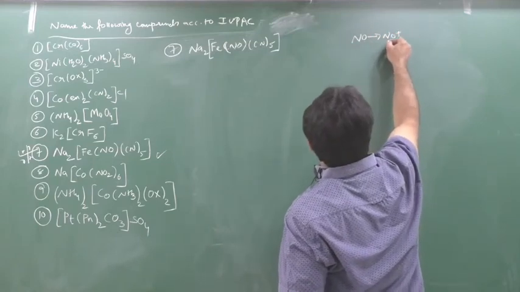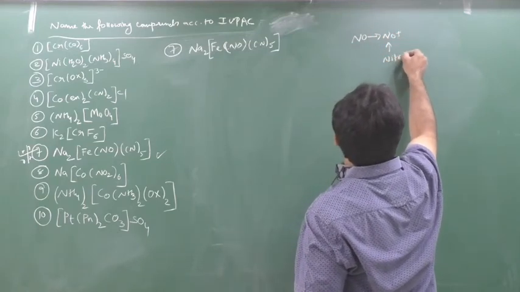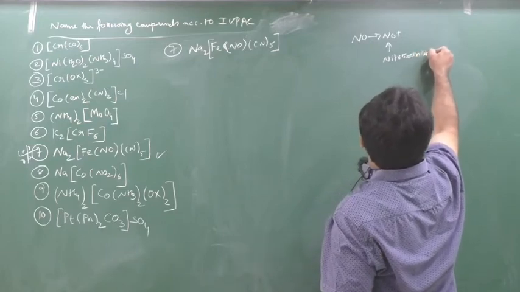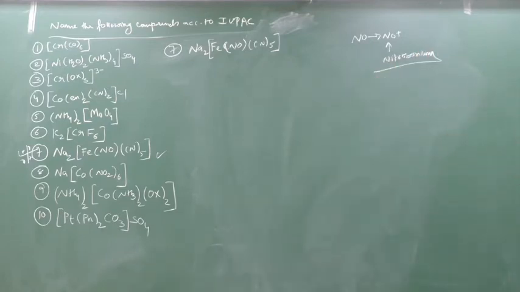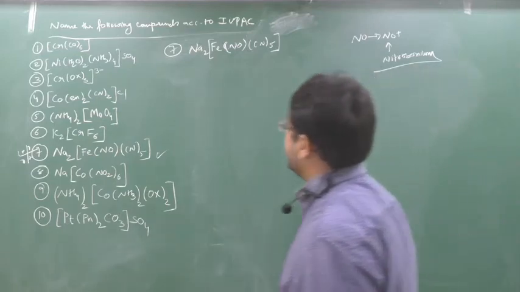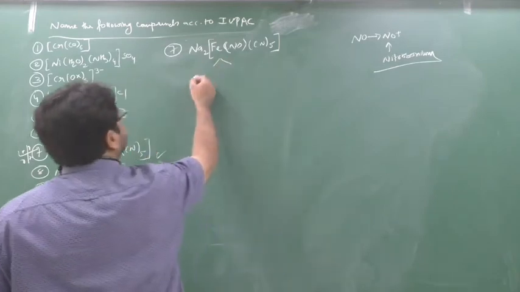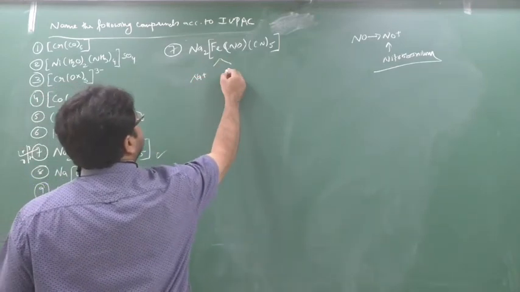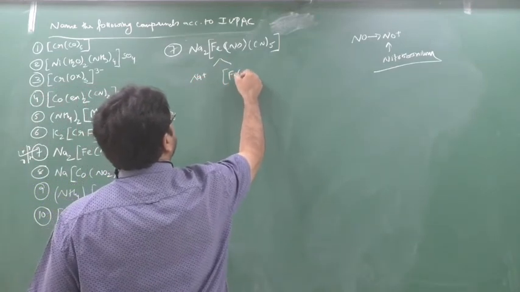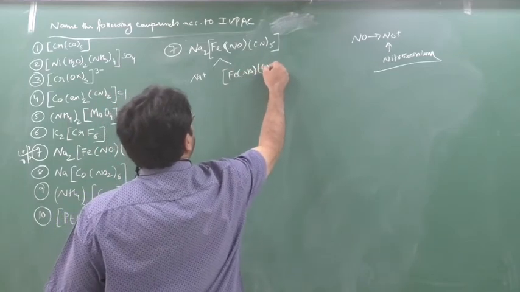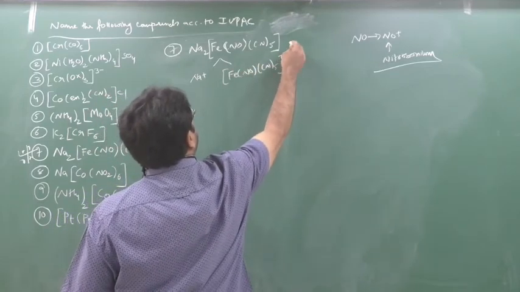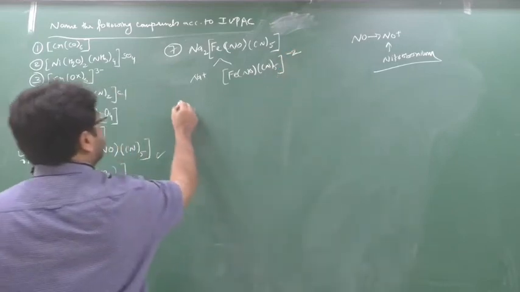And NO plus is known as nitrosonium. Please remember this. So here NO is NO plus, known as nitrosonium. This is a very important reagent. Why? I'll tell you. Now first split it. Here Na plus, then here [Fe(NO)(CN)5] minus 2. Clear? Now write down here.